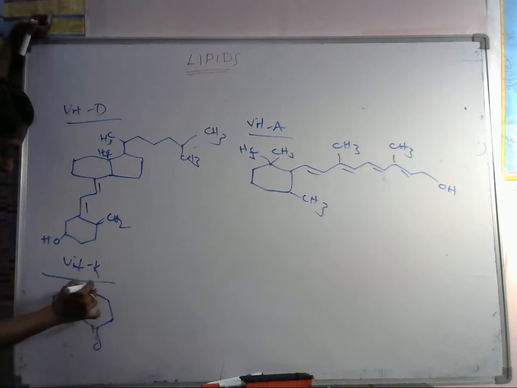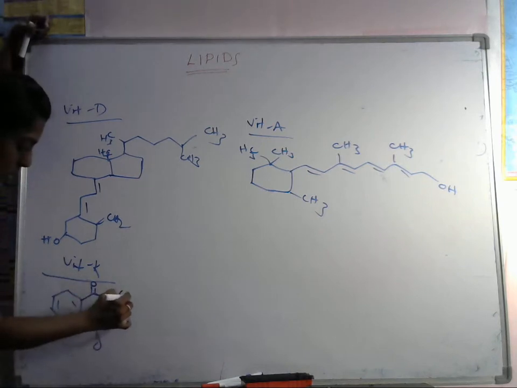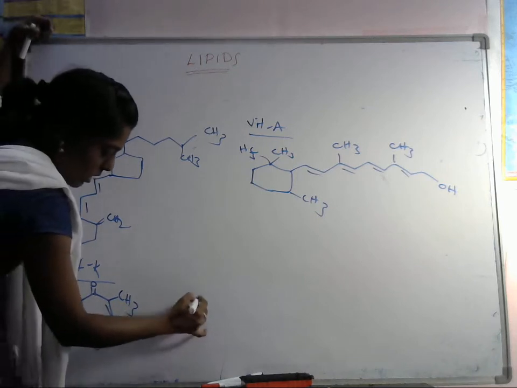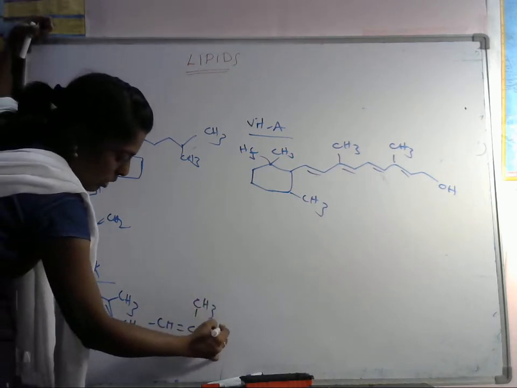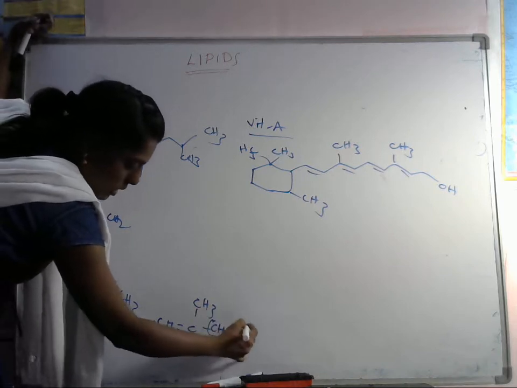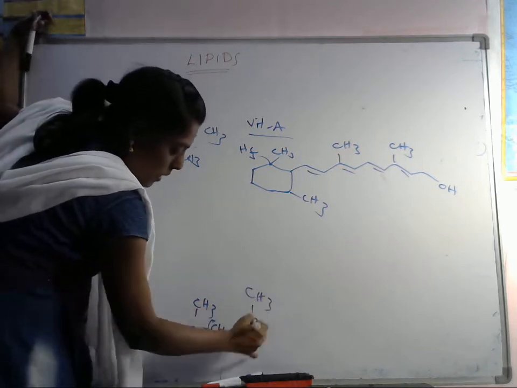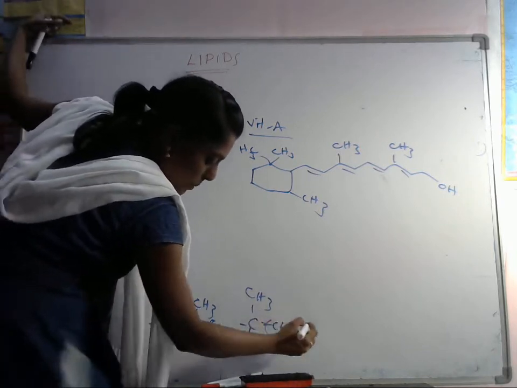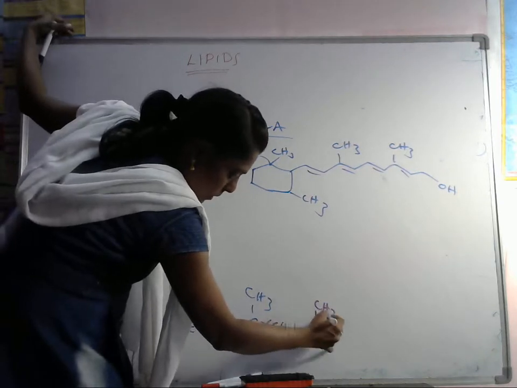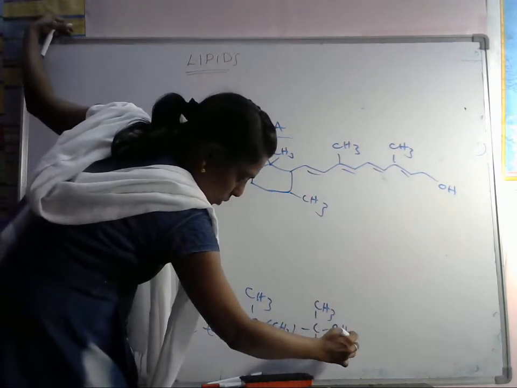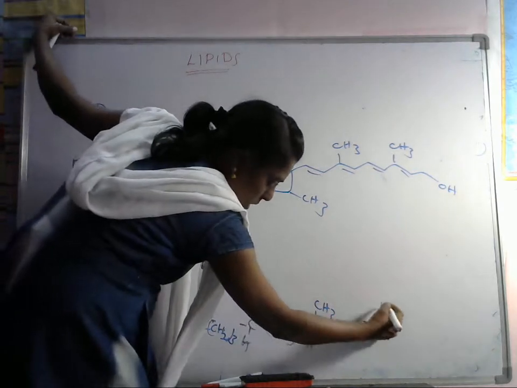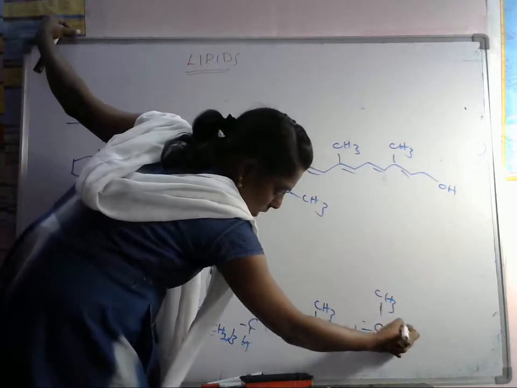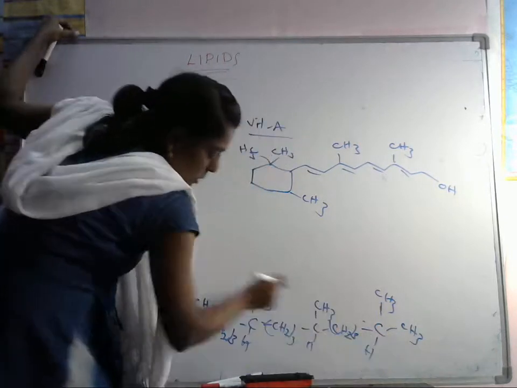Double bond, anhydride part is there. Here this part is there. CH3, CH2, CH double bond CH3 is there. Here CH2, 3 groups are there. CH3, H. Here CH2 again, it is having 3. It is a very long chain. Here H is there. Again CH2 groups, 3 are there. CH3. Here CH3 is there. H. So this is a vitamin K.